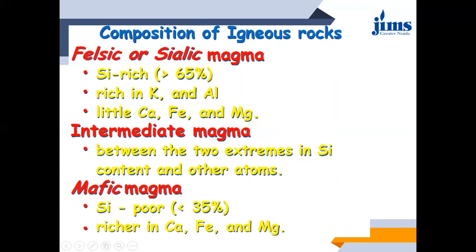Okay, basically composition अगर तुम बात करोगे तो igneous rock किससे बन रहा है? It is obviously forming due to magma only. ठीक है, यही magma जब earth surface के बाहर आ जाएगा तो it is known as lava. Okay, but chemical composition तो वही रहा. There will be certain physical changes in that. ठीक, there might be some what you can say chemical changes also, but chemical composition will not change. Okay, so depending upon which kind of magma is there, that will be governing the composition of igneous rock.